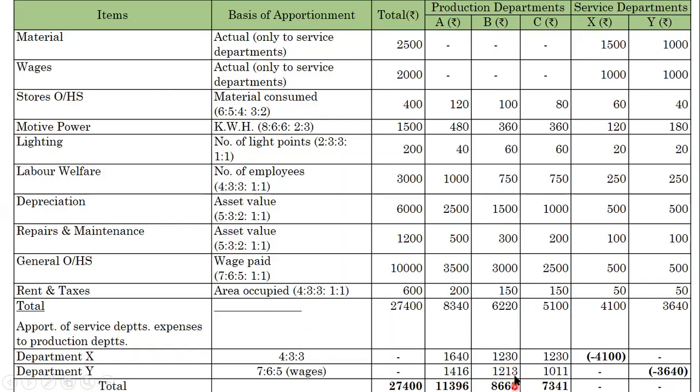We will get the total of B's overheads, 8,663. Then we move to C. What is the total of C? The first total of C is 5,100. Then after apportioning the expenses of the service departments to the various production departments, C's portion is 1,230, then 1,011. It will get 7,341.